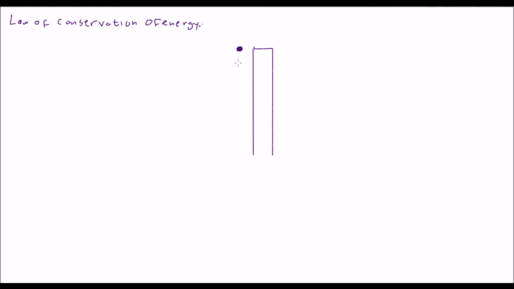Once it's let go and it starts to move, that potential energy is going to be changed into kinetic energy, which is going to make it move, like we had in the last example. But think about it like this. Let's say this ball was a bouncy ball, one of the super balls. Well, when this ball hits the ground, it's going to bounce up. So this ball goes all the way down to the ground and it hits. Then it's going to bounce up. Is it going to bounce all the way back up to the top of the building? No. It's probably going to stop. Realistically, it'll stop somewhere much lower. But let's just say, for the sake of argument, that it stops about 3/4 of the way back up.